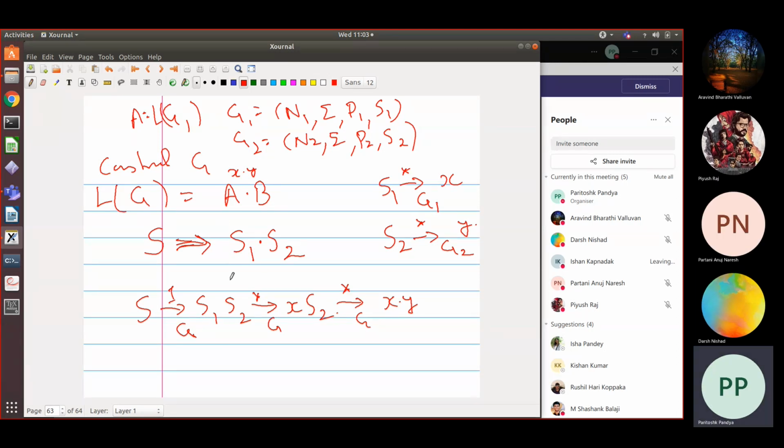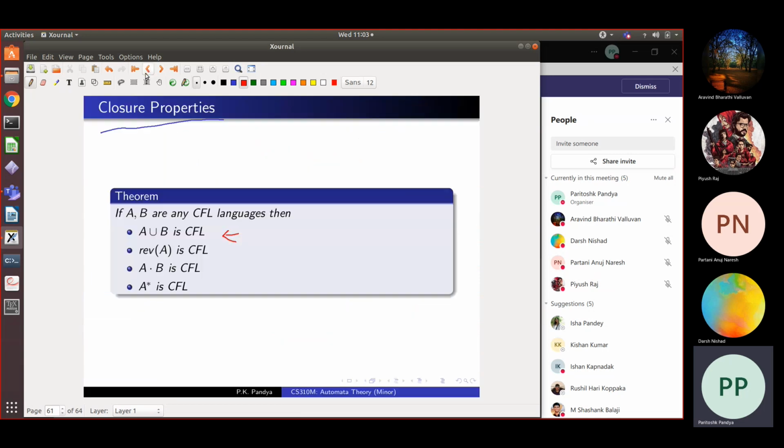For that, use the property that any string derivable in the grammar is also derivable by the leftmost derivation. So you start with S going to S1, S2, then derive the string with leftmost derivation. That leftmost derivation will first get rid of the string corresponding to S1, and then it will give you the string corresponding to S2. So we'll do this in the next class. Basically, simple arguments like this will show that all these things are derivable. Let's not hurry unnecessarily.